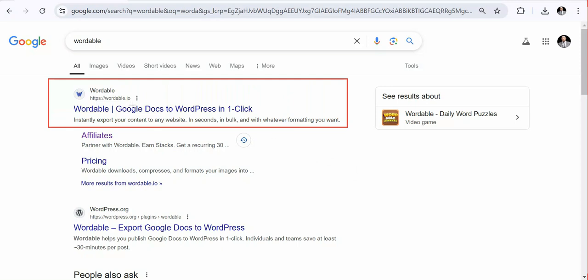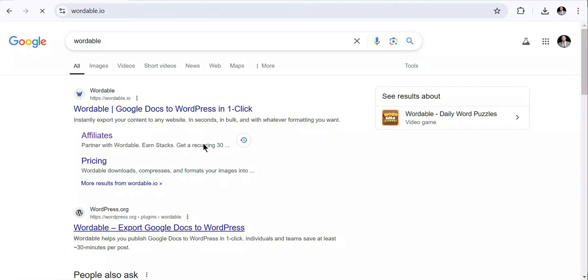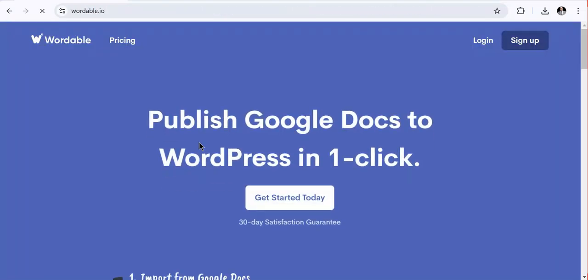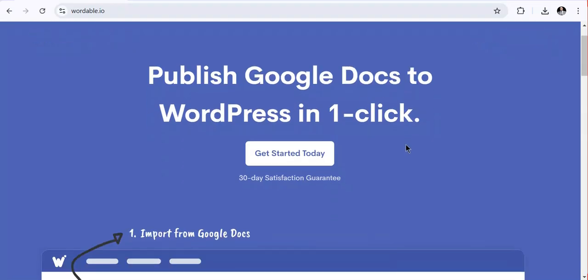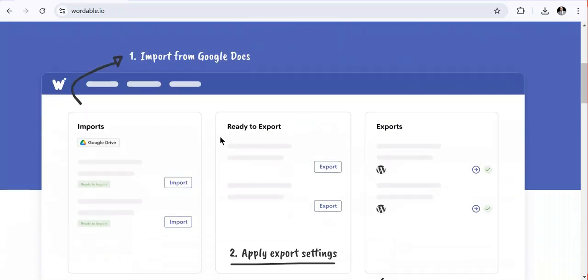First of all, let's click on Wordable and open it and show you what is in it. After opening Wordable, as you can see, I am immediately directed to the platform itself. First of all, let's see what kind of platform this is, and what kind of services they sell. You always have to understand the services that the platform or the affiliate marketing network is selling, to see if you are interested in the services and if you can proceed with them.